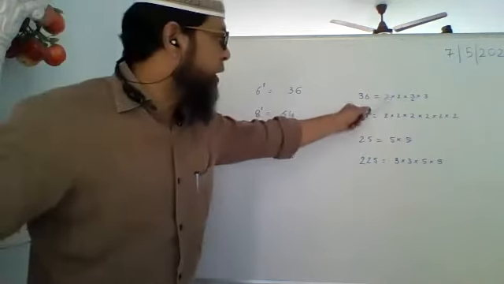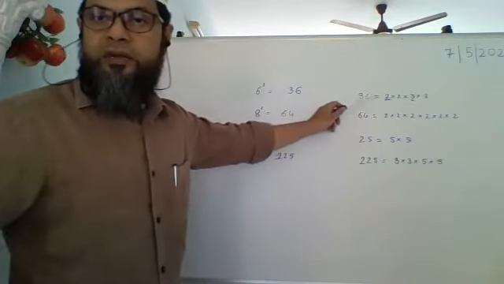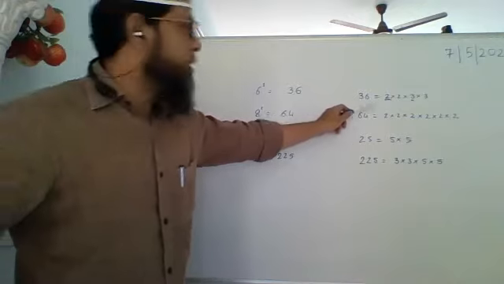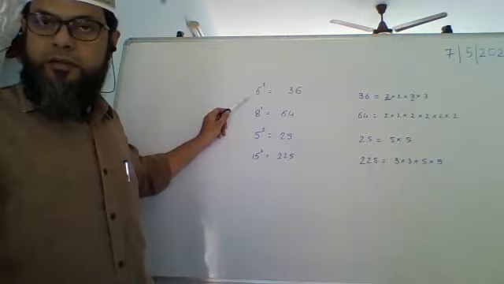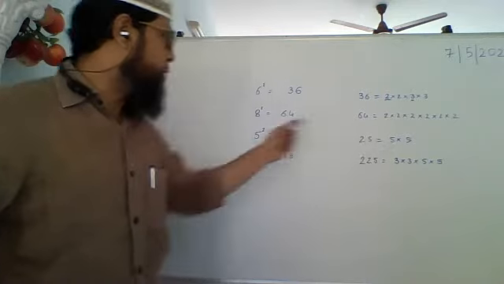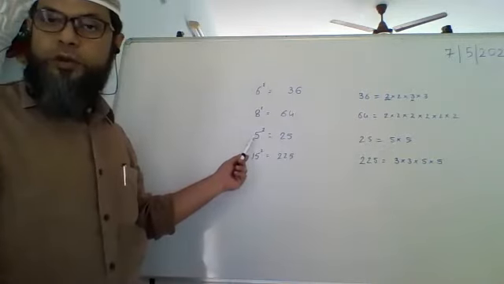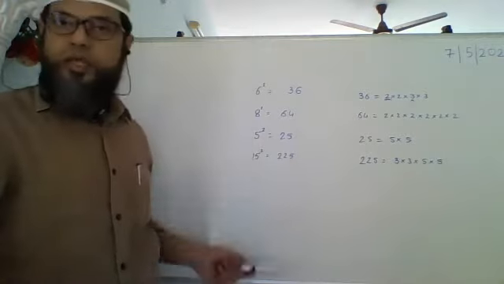If a prime number divides the square of a number, then the prime number also divides that number.